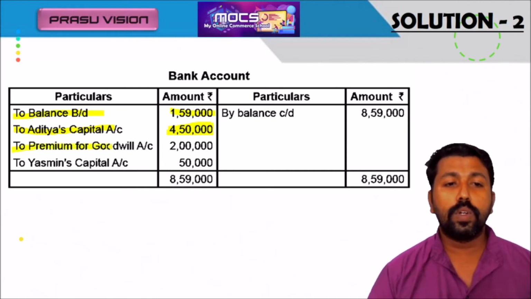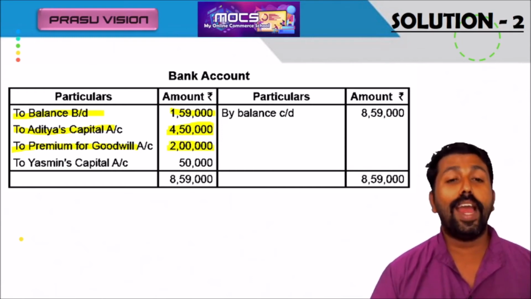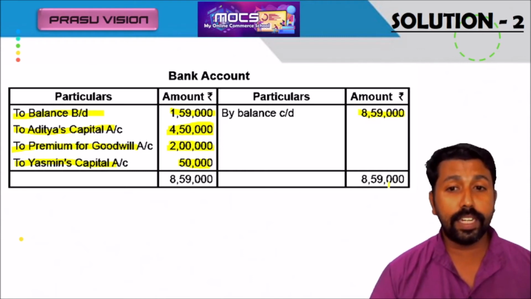Also the premium for goodwill brought by the new partner is calculated as 2 lakh. Whenever the partner is bringing goodwill in cash, we have to add it with the value of cash or bank. Also there is an additional capital brought by Yasmin. That amount, 50,000, is also taken. Please remember that. That brings the total value of bank in the closing balance sheet to 8,59,000.